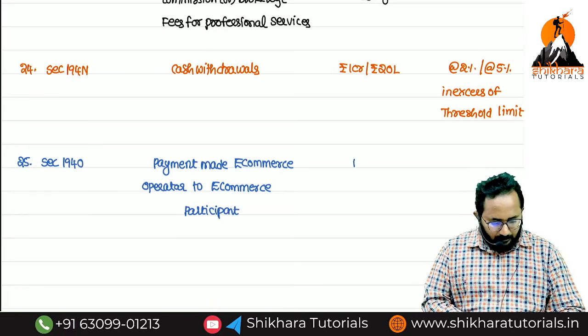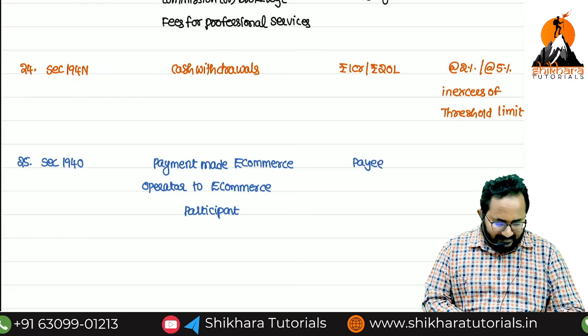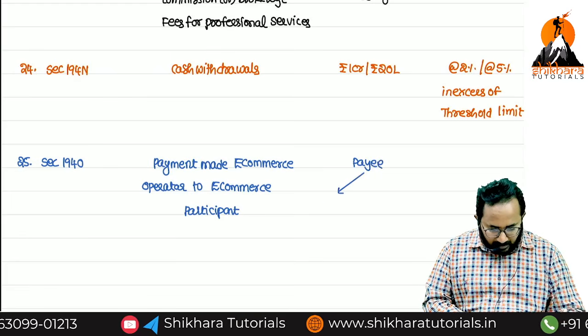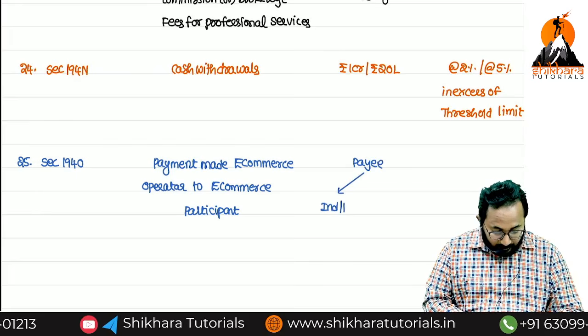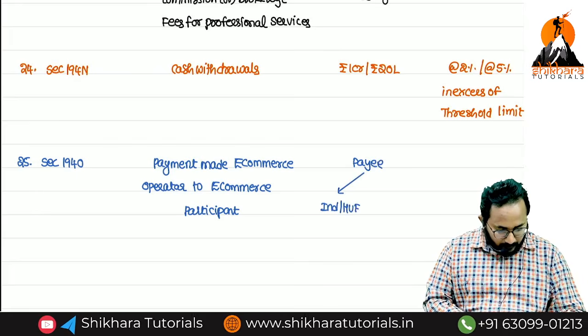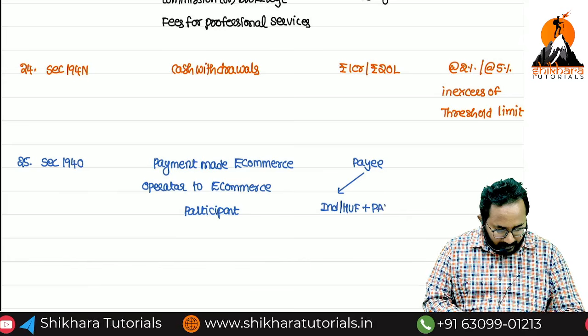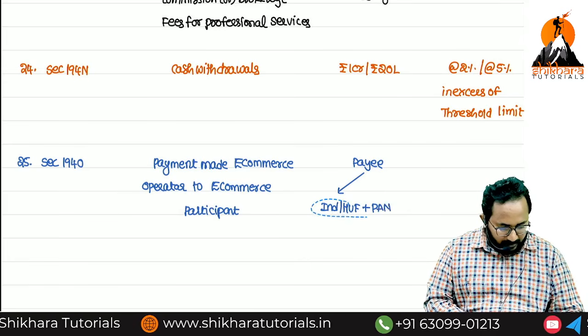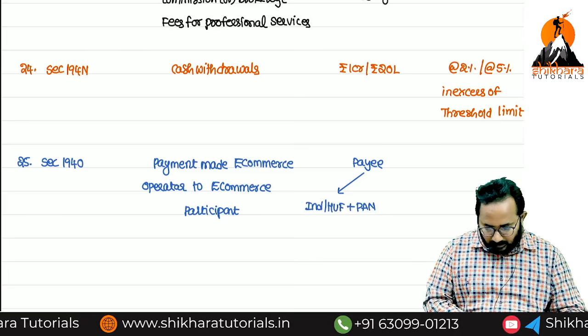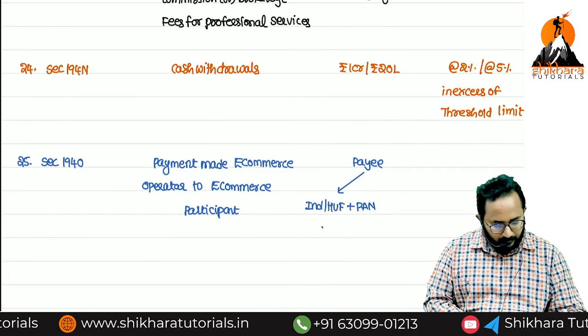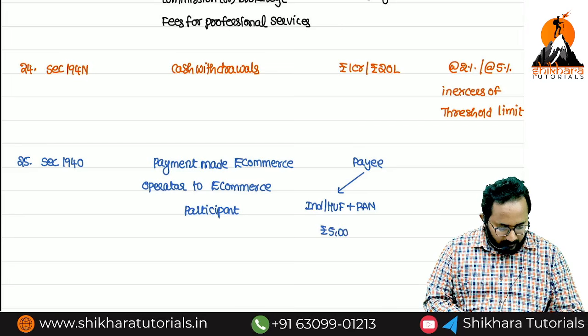Remember, if the payee is an individual or HUF and has submitted the PAN, then the threshold limit will be 5 lakh.